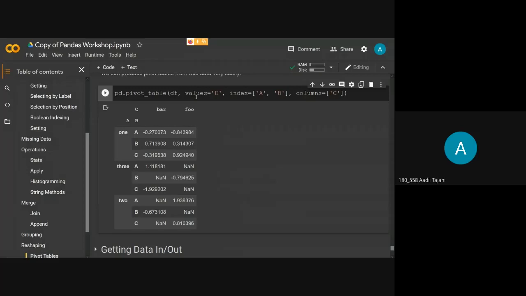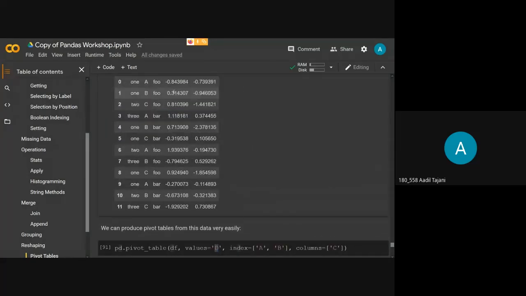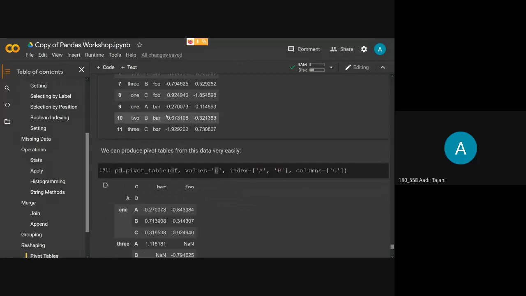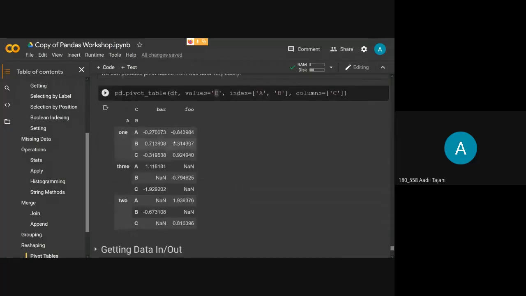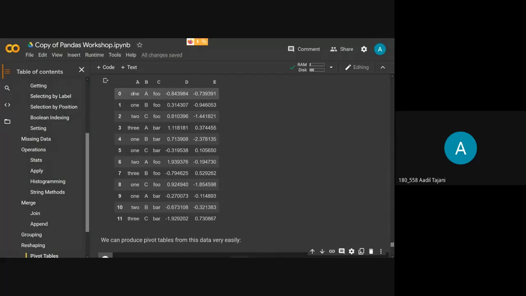What I want is to view my data set in a manner where the values shown are the values from the D column. This is my D column, and I want to view just this D column as data. I want the indexes to be from columns A and B. These are the values in the A and B columns. I want to use them as index. Here, as you can see, is the default index, but I want to use the values of A and B as the index in my new data frame.